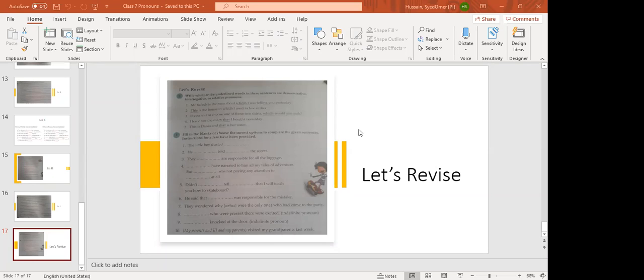Okay. Number 3. Who will do number 3? All the other students didn't attend the class yesterday. That is why people don't know. Yes, most of you can do it. If you had to choose one of these two shirts, which would you pick? Interrogative. Good. Yes, some other student will try.